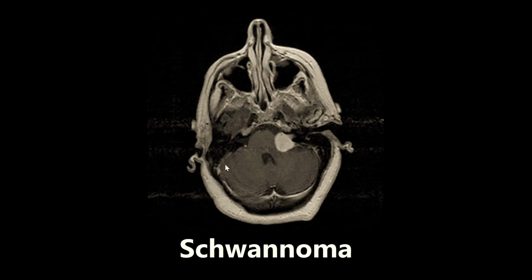This is obviously the cerebellum. Here is the pons, and this angle right here is that cerebellopontine angle, and obviously you see the schwannoma lodged right in here. These are usually unilateral, and they tend to cause unilateral hearing loss. But if they are bilateral, that's highly suspicious of neurofibromatosis type 2. So if for some reason you see in a vignette that a person has bilateral schwannomas and then a relative comes in, you definitely want to be thinking about neurofibromatosis type 2.